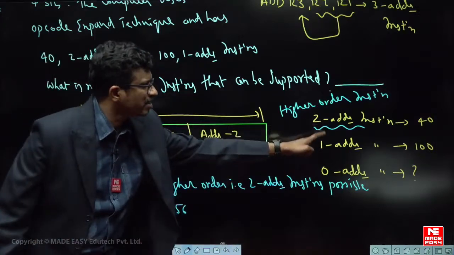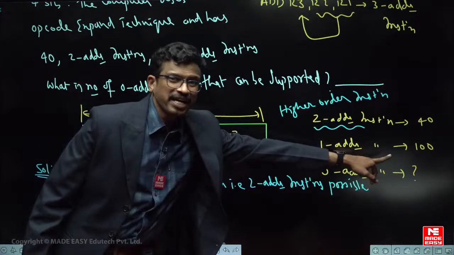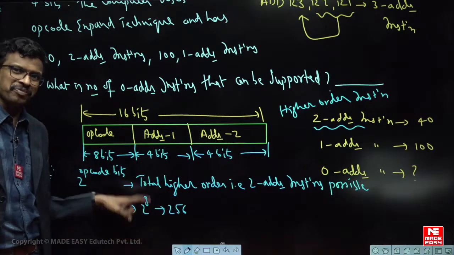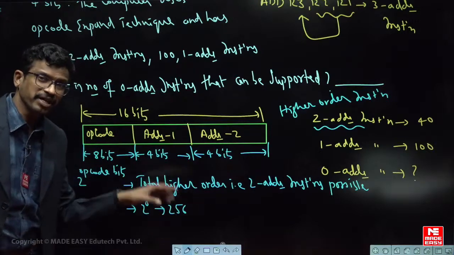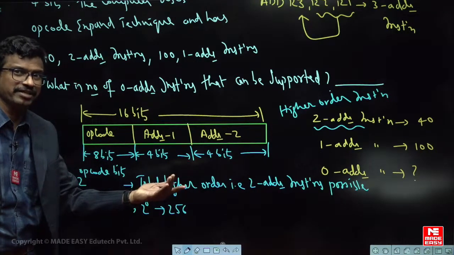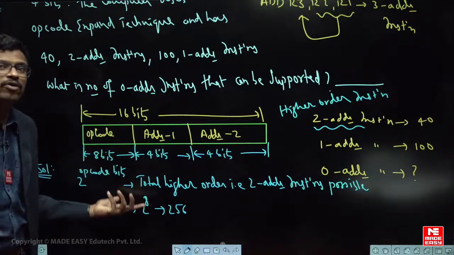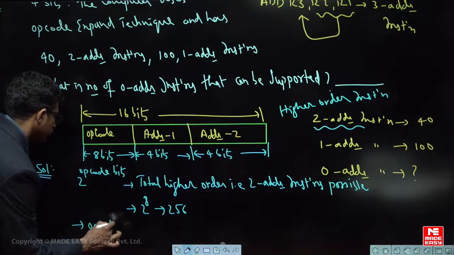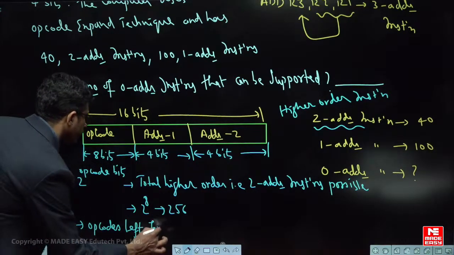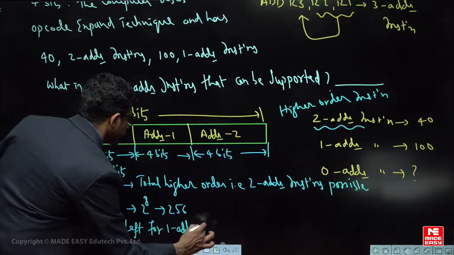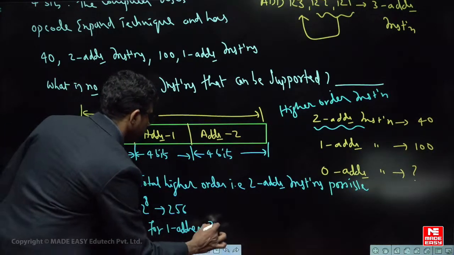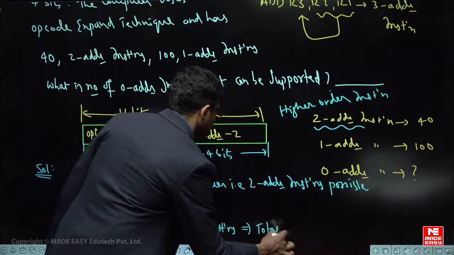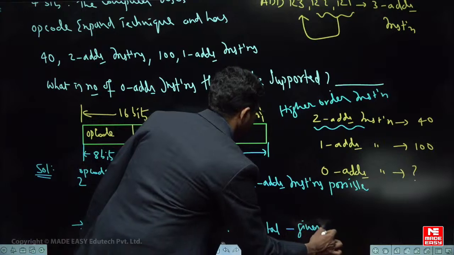But with respect to 2 address, these are lower order, no? So 1 address is how many again? 100. So how much remains? 256 minus 40, that is 216, minus the given 2 address will be the total number of remaining 1 address instructions possible. So we have to see how many opcodes are left for the 1 address. Here we can write: opcodes left for 1 address instructions is equal to total minus given 2 address instructions.